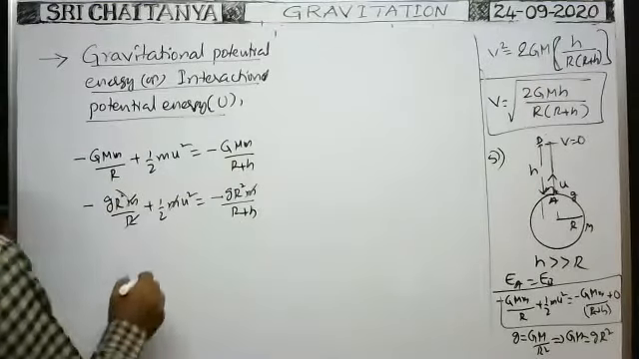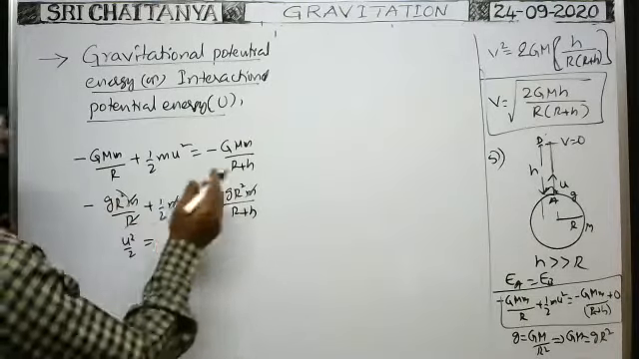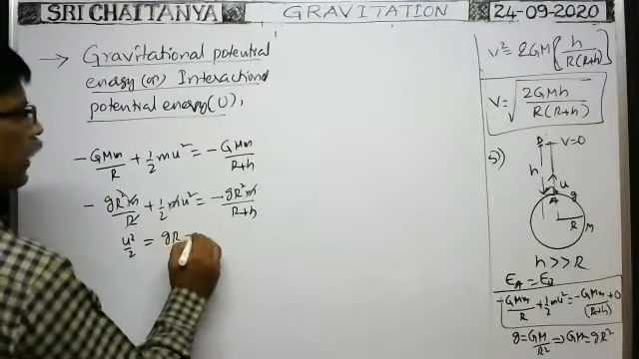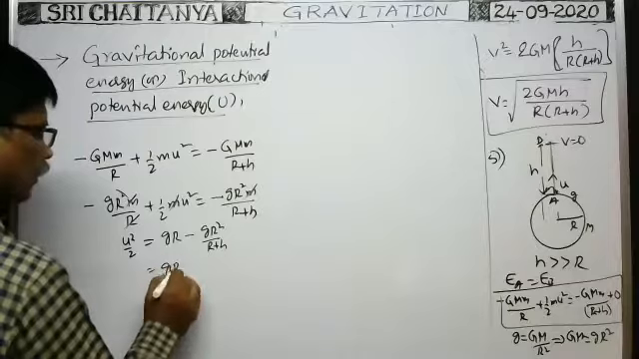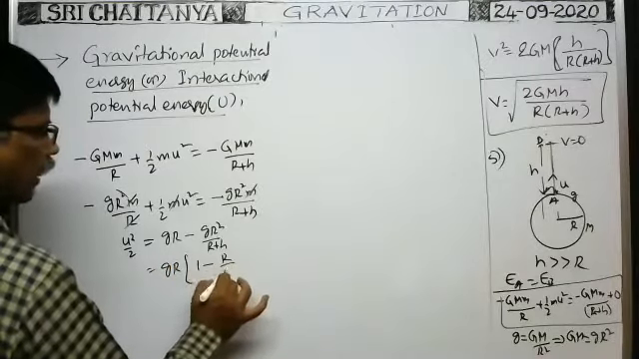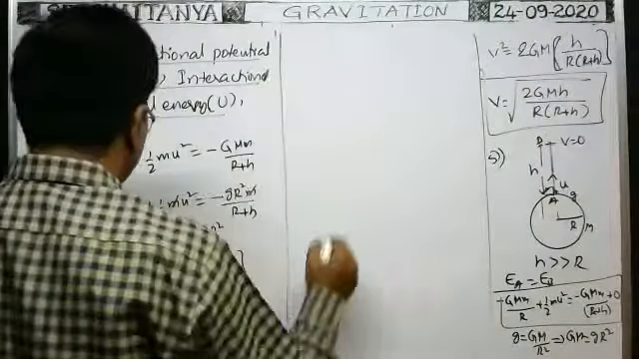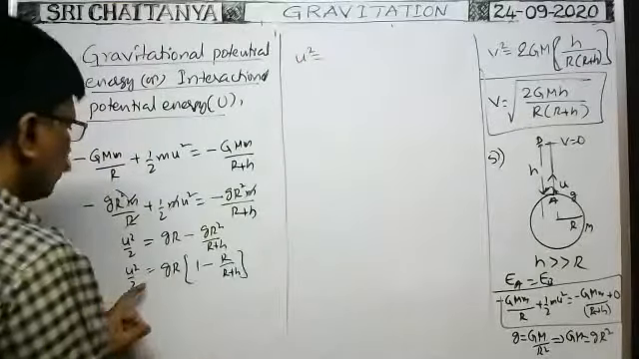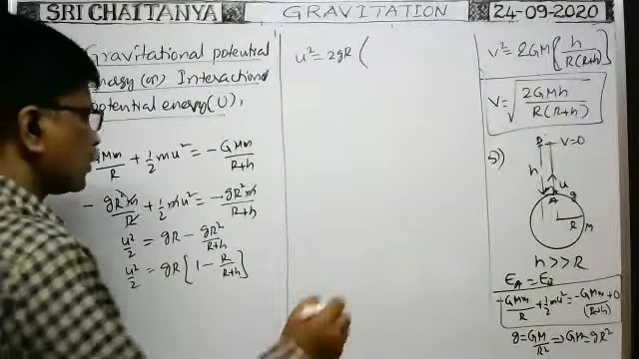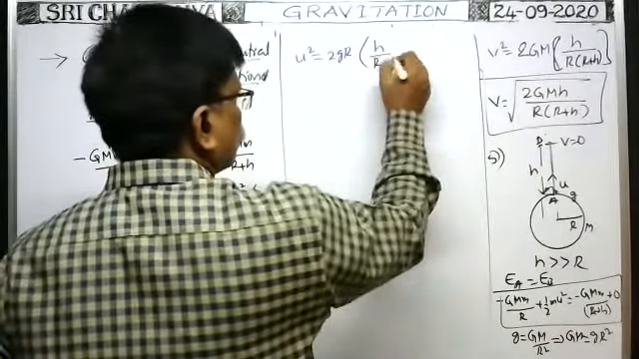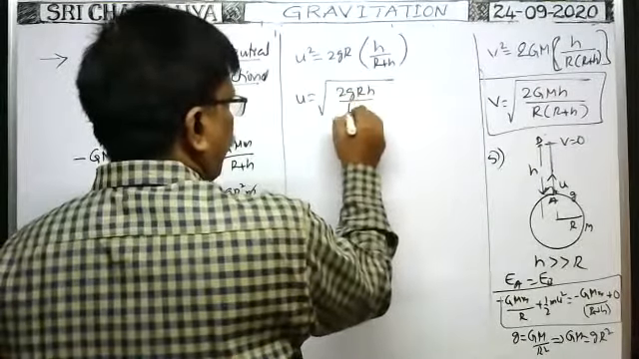R square cancels. Therefore, u square by 2 is equal to, you bring this minus g R to the right, then g R minus g R square by R plus h. You take g R common, 1 minus R by R plus h, u square by 2. Therefore, u square is equal to 2 g R, and when you take the LCM, you will get h by R plus h. Therefore, u is equal to root of 2 g R h by R plus h.